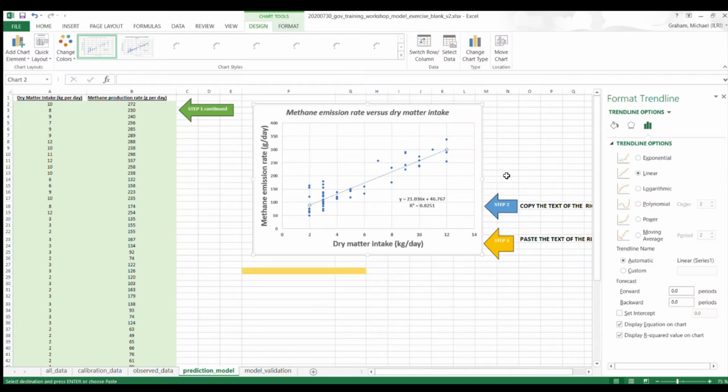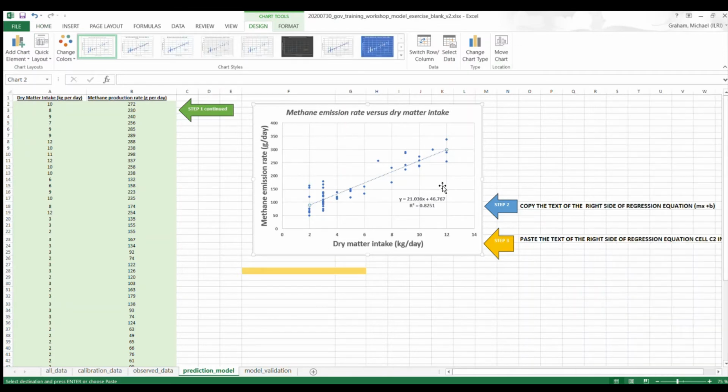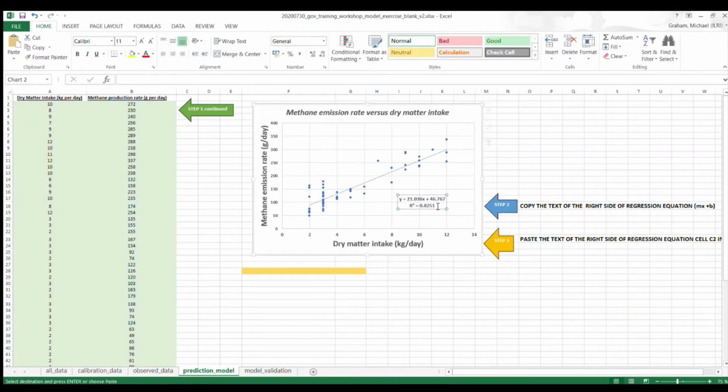And we have generated also, you can see here, if I make it bigger, the regression equation. So this y equals 21.036x plus 46.767. That's going to be your y equals mx plus b.